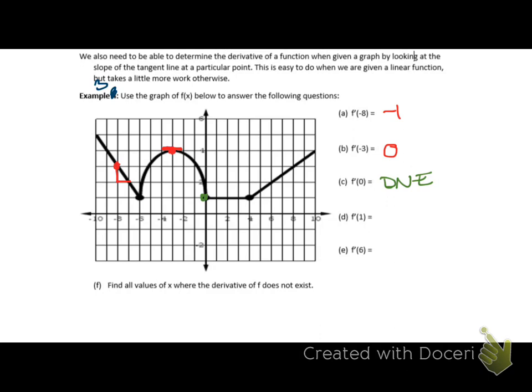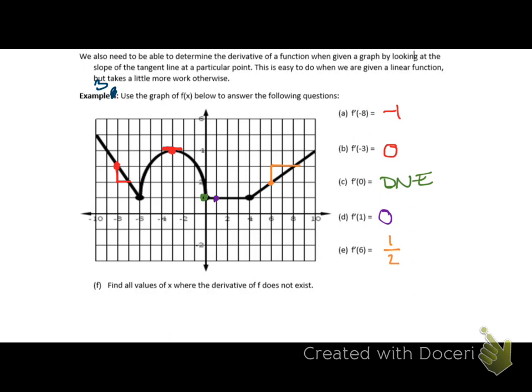For f prime of 1, well, 1 occurs right here. Okay, and that does have a slope. It's just not a very big slope, right? It's 0 because there's no rise. There's only a run. So that's 0. And then for f prime of 6, we have this point here. And so that rise is 1, up 1, over 2, so it'd be 1/2.